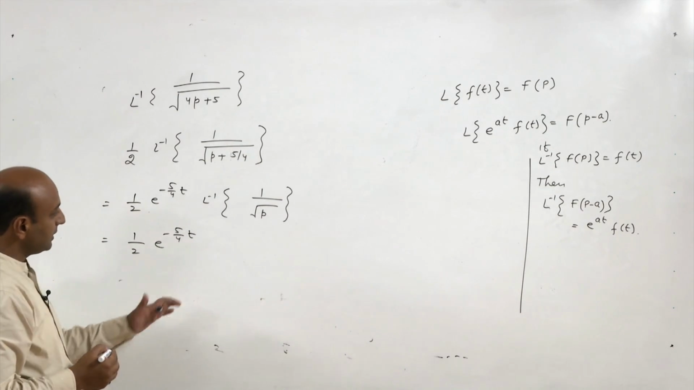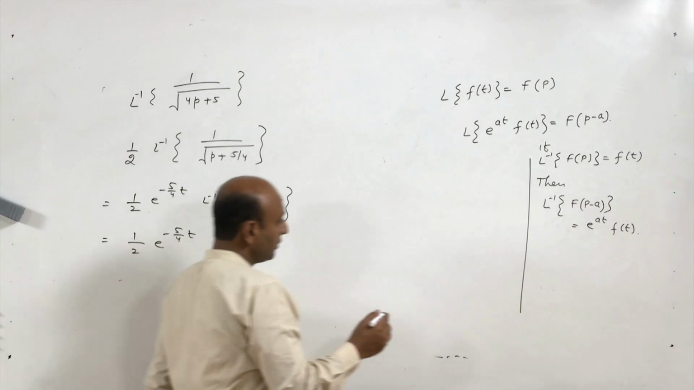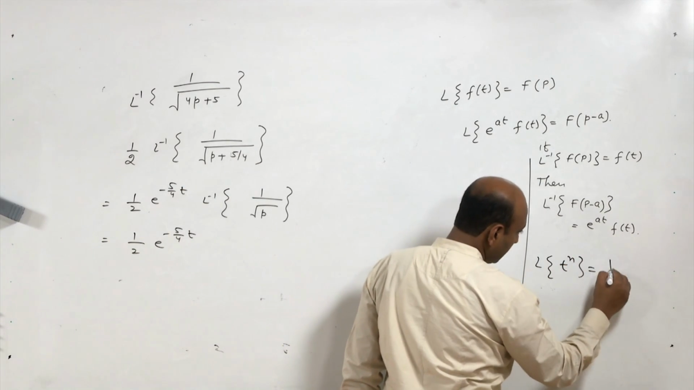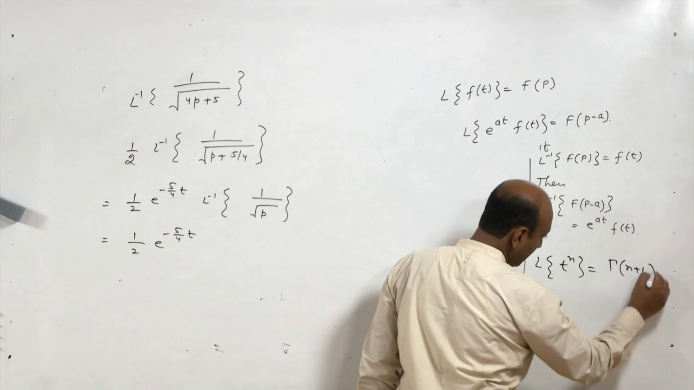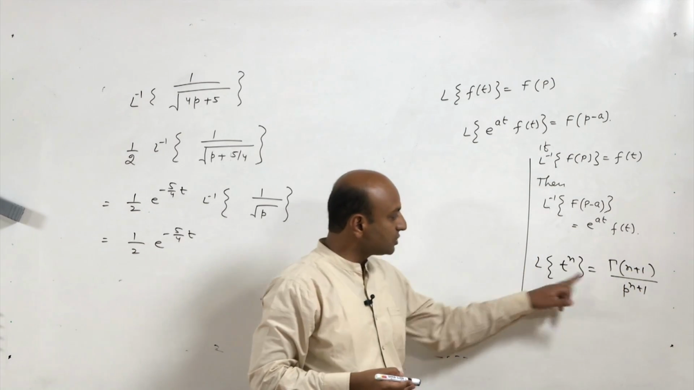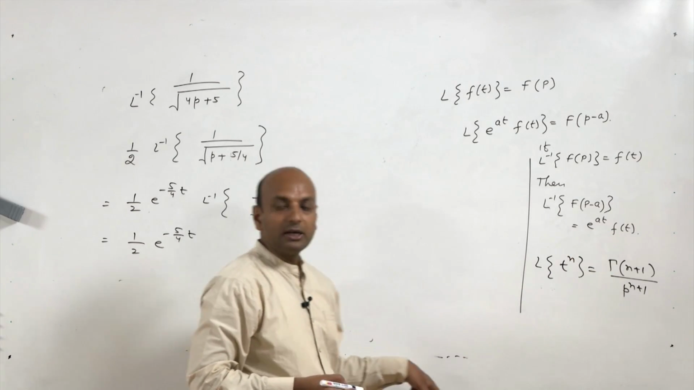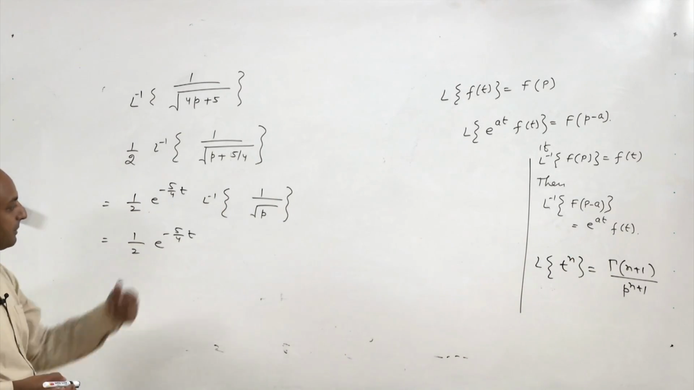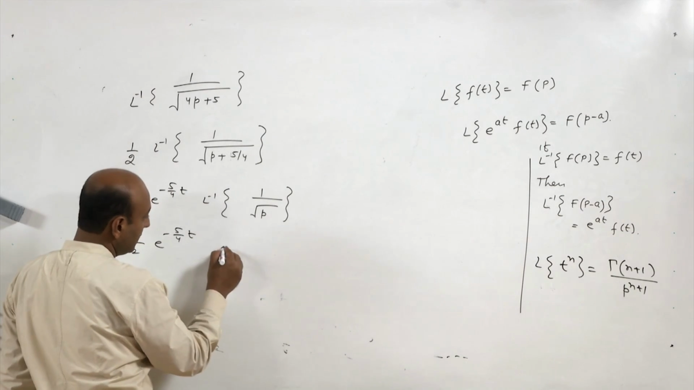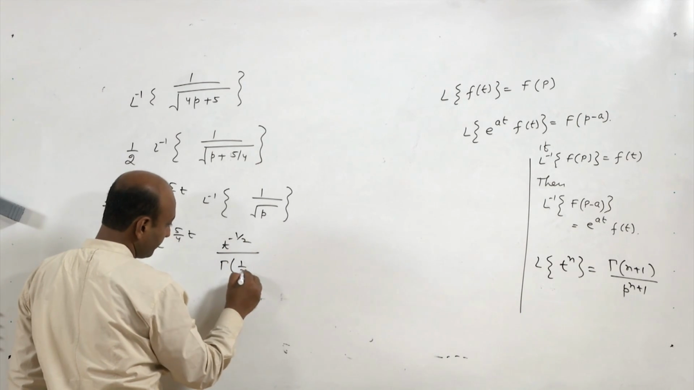We know that to find Laplace inverse of this expression, Laplace transform of t to the power n is nothing but gamma n plus 1 upon p to the power n plus 1. So, Laplace inverse of 1 upon p to the power n plus 1 is nothing but t to the power n upon gamma n plus 1. So, replace n by minus half. So, it is t to the power minus half upon gamma half.